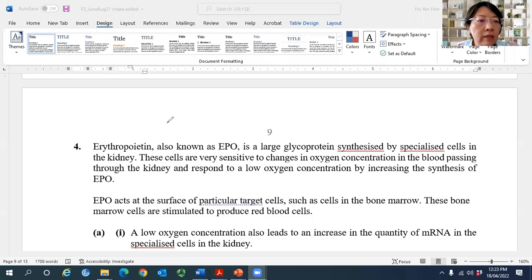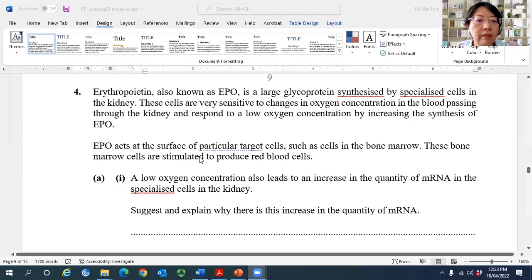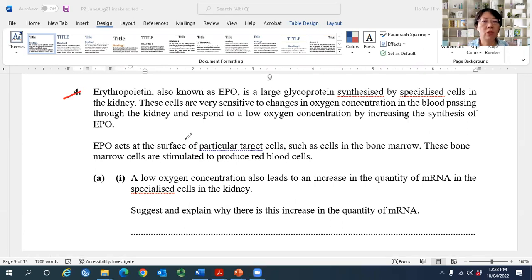So for this question, number 4, erythropoietin, which is known as EPO, is a large glycoprotein synthesized by specialized cells in the kidney. So these are all important information. Specialized cells in the kidney will produce the EPO. These cells are very sensitive to changes in oxygen concentration in the blood passing through the kidney, and it responds to low oxygen concentration by increasing the synthesis of EPO.